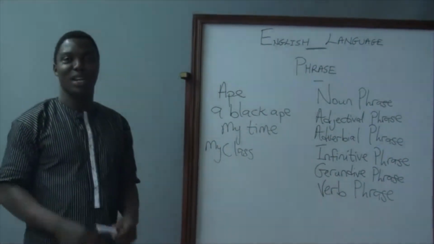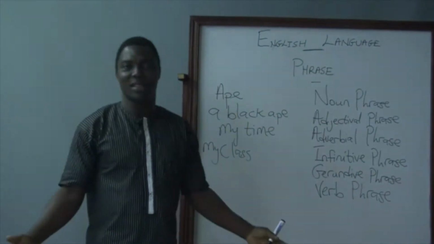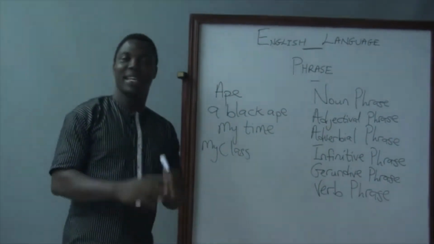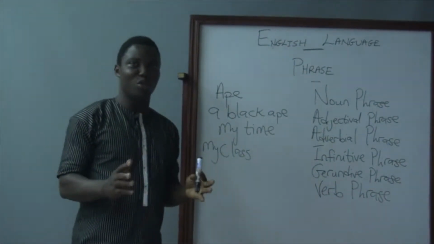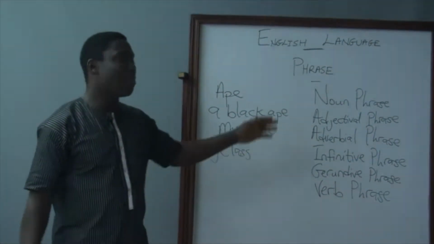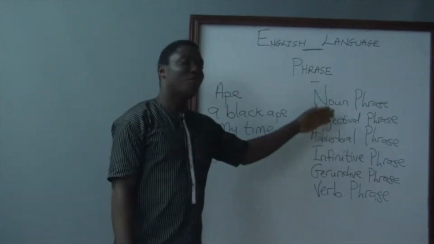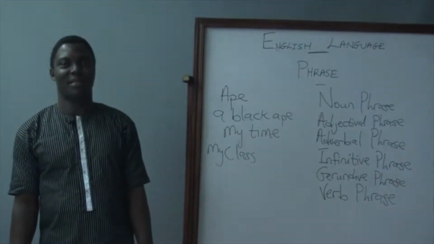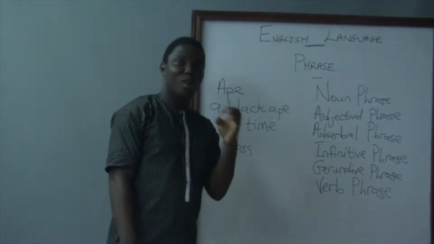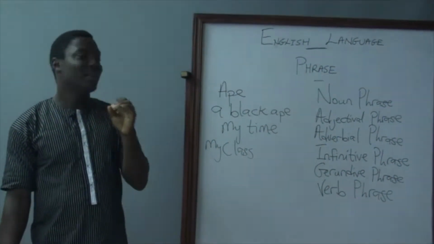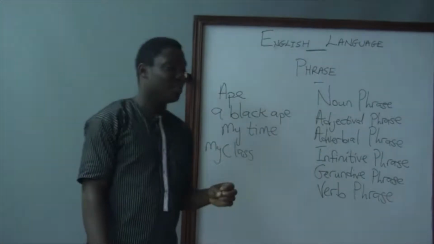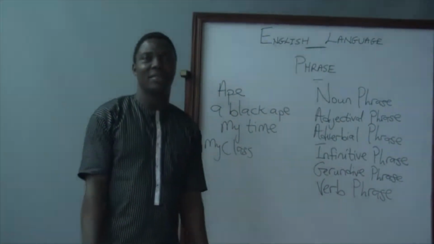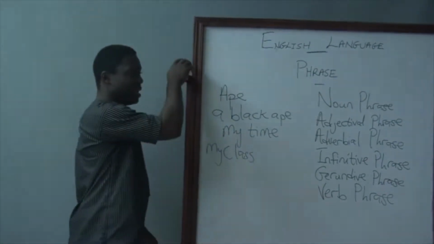Let us start with noun phrase. What is a noun phrase? A noun phrase is simply a word or a group of words that performs the function of a noun in a sentence. Let us give an example.